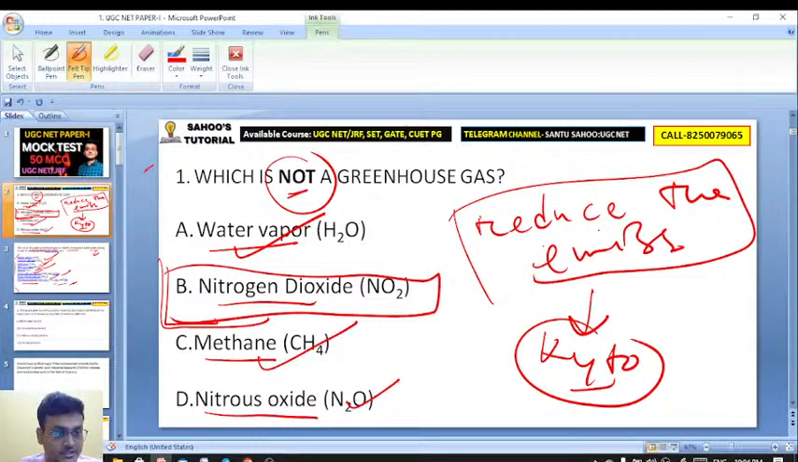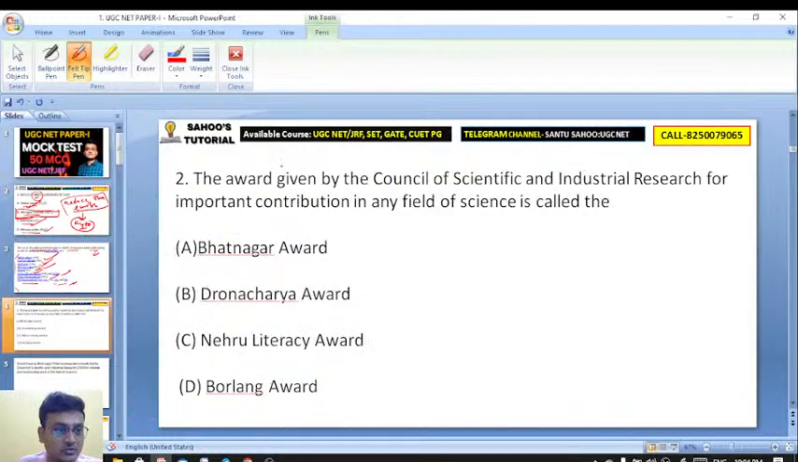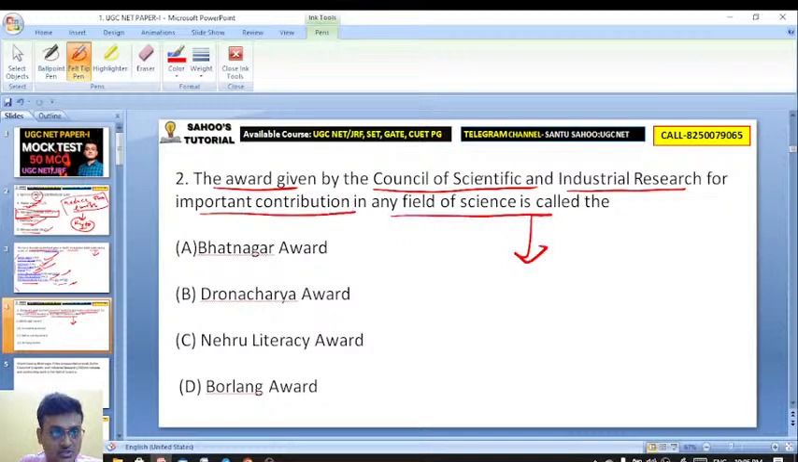Excellent. Moving on to question number 2. The award given by the Council of Scientific and Industrial Research for important contribution in any field of science is called as. That is the full form of CSIR, the exam for the science NET. Options are Bhatnagar Award, Dronacharya, Nehru Literacy Award, and Borlang Award.